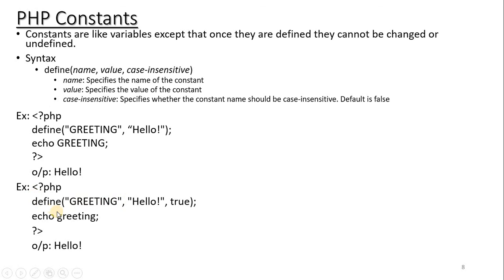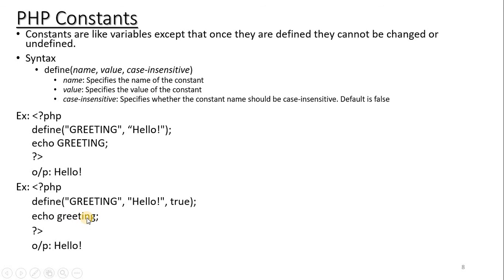The second example you can see here: define greeting hello true. True indicates that it is case insensitive. Here I have declared a constant with greeting in all uppercase letters, but I am printing with all lowercase letters. This is not case sensitive, so you can use it as it is.